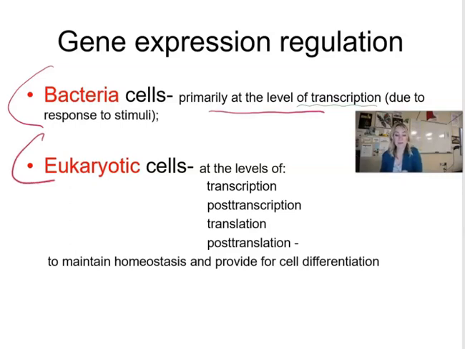Eukaryotic cells, these are the cells that make up a multicellular organism, and there's a high degree of cell differentiation happening there to make up that multicellular organism. It means gene expression is going to be regulated at many, many levels: transcriptional level, post-transcriptional, translational level, and even post-translational level. We're going to explore these different levels of regulation as we move on.